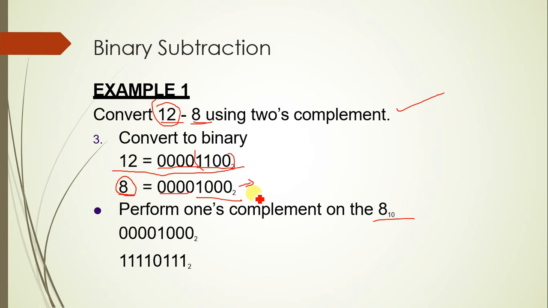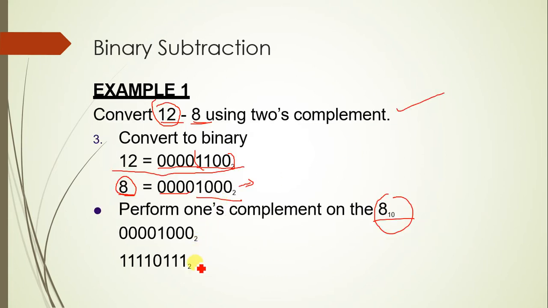When you perform 2's complement on this particular number and add these two numbers, what happens? You will get one different number. Okay, one different number. Am I clear? Any doubts in this till now? Okay. So perform 2's complement on which number? The 8. Add them together. Then what you will get?